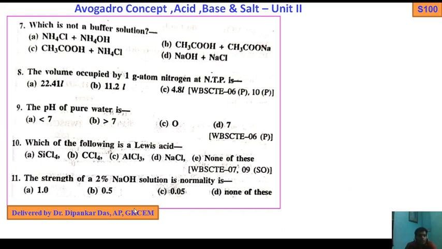Next, which is not a buffer solution? Again the same question. By mistake it has been repeated, so again you try yourself.